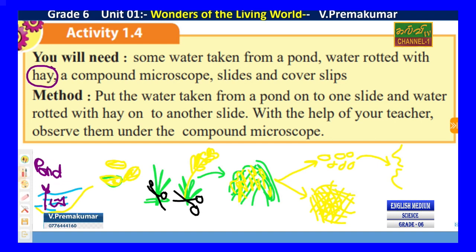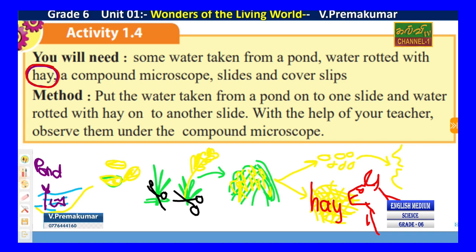That kind of thing is more suitable for cows to eat. Anyway, this is called hay. That's the reason they have mentioned hay here.